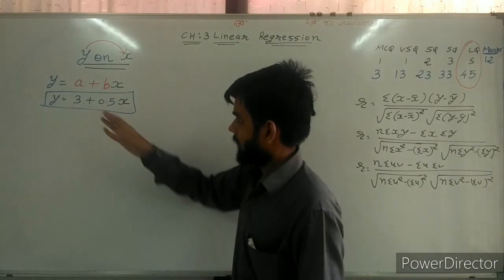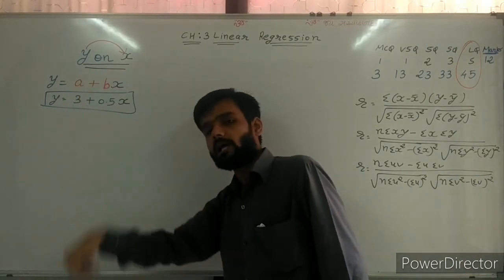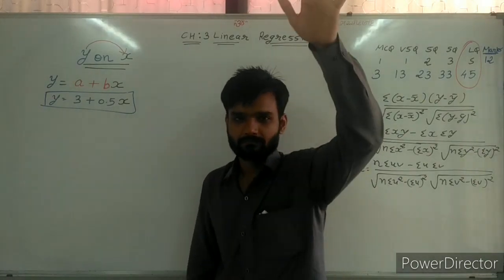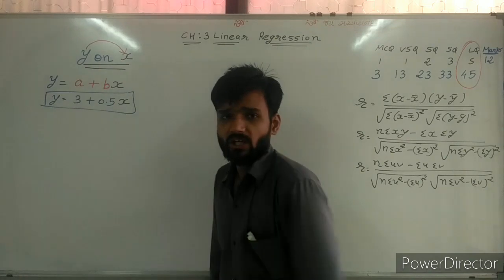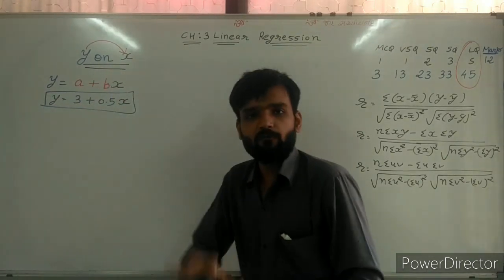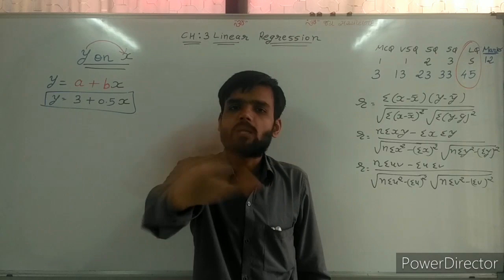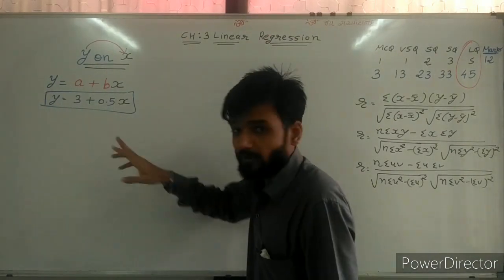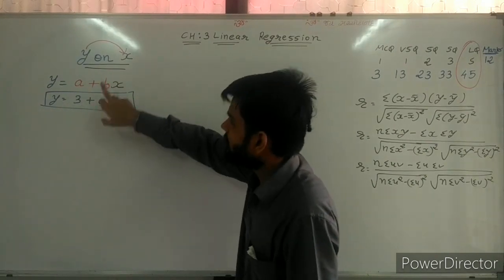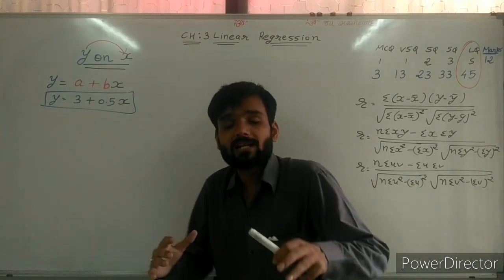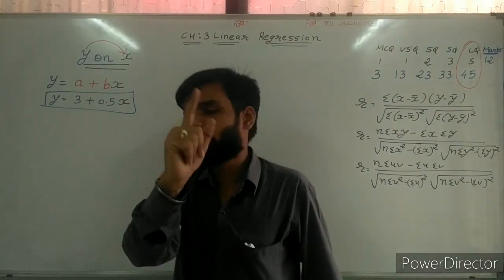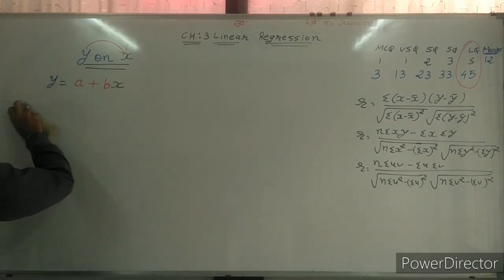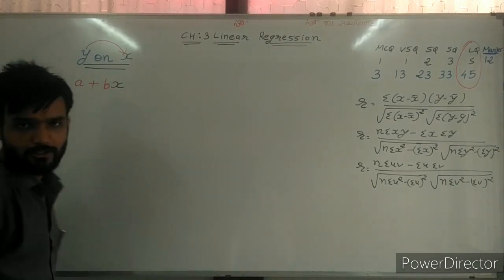So sir, how can we find the value of a? How is 3 there? How is 0.5 there? Now we need to understand that. What is the formula of a? What is the formula of b? If you know those formulas, then sums become easy for all of you. So if a is equal to 3 and b is equal to 0.5, but sir, how can we find those values? Now we are seeing that formula. This is only for your explanation.